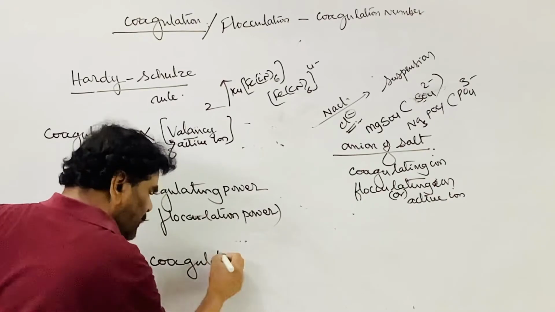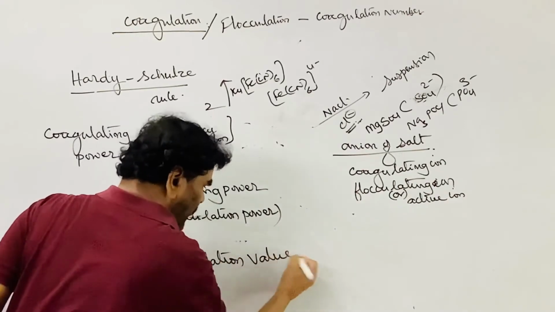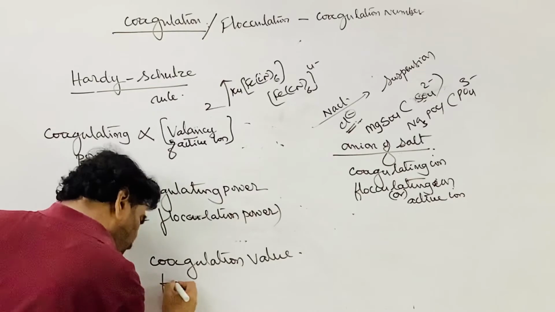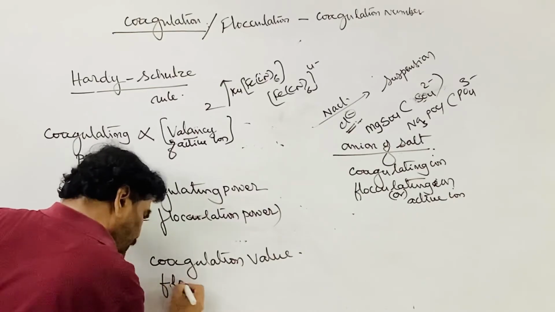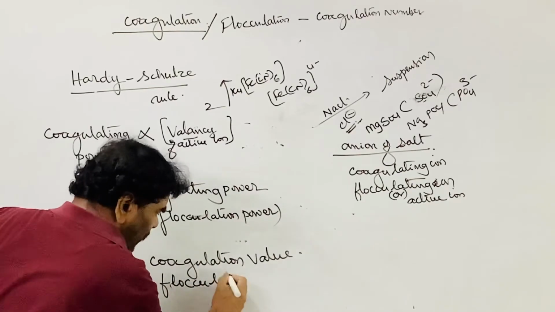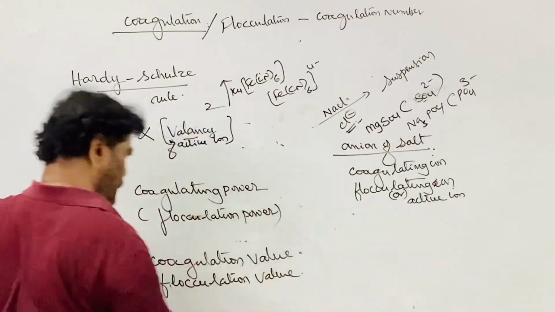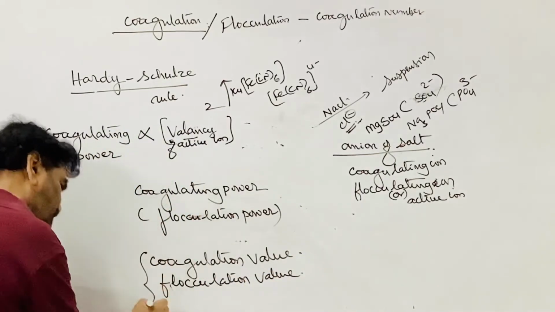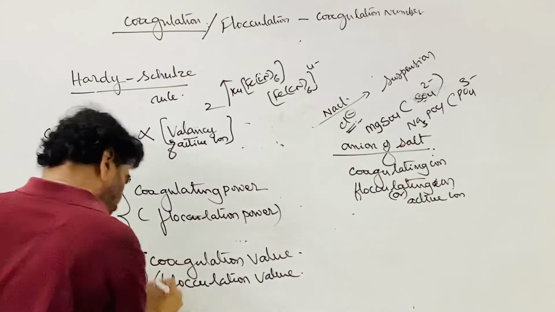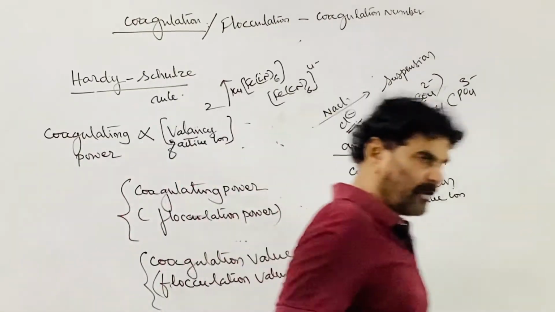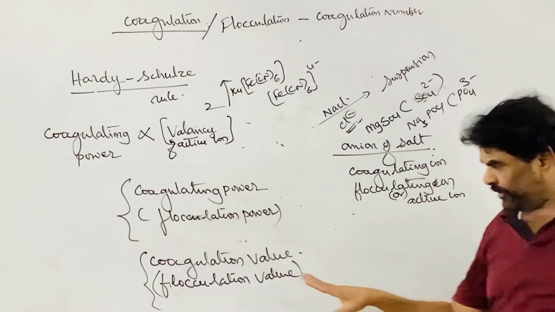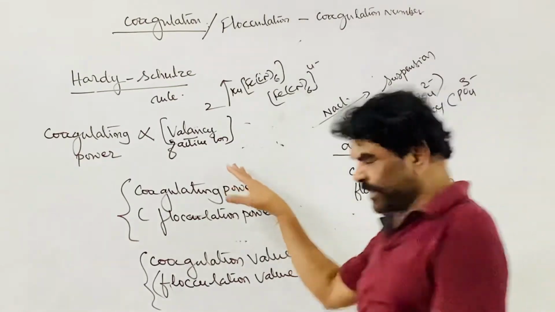There are two terms, coagulation value and flocculation value. Both are the same. This is different. These two are the same. Flocculation value is different. Coagulation, this is different.